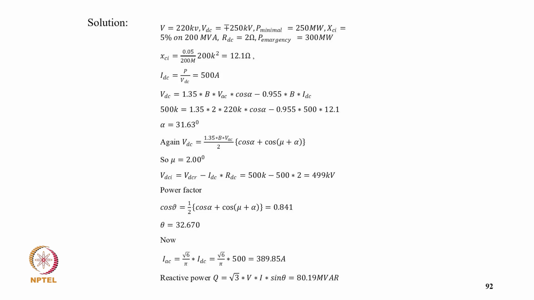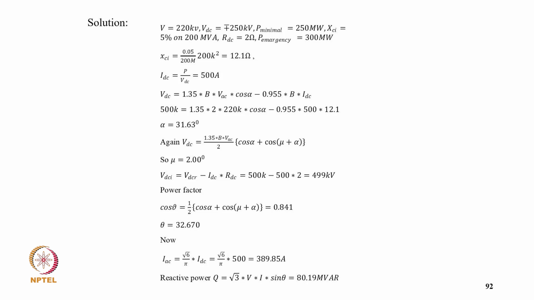So coming to solution, V is given 220 kV, VDC is plus minus 250, so power nominal is 250 megawatt, and XCI 5% of 200 MVA, RDC 2 ohm, and emergency 300 megawatt. So XCI is typically putting a value of 5%, so it comes 12.1 ohm, and IDC is P upon VDC, 500 ampere, and VDC equal to 1.35 V into cos alpha minus 0.5 XC into IDC, so it comes alpha equal to 31.63, and putting again VDC equal to as a function of alpha, 1.35 VAC by 2 into cos alpha plus cos of mu plus alpha.